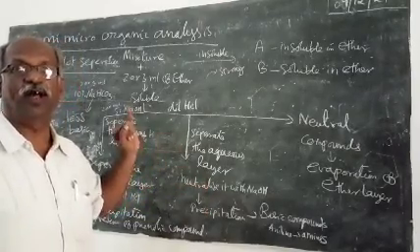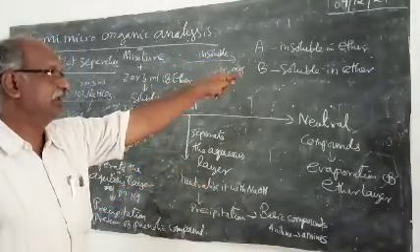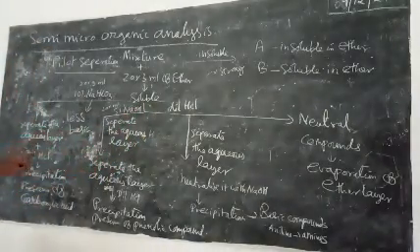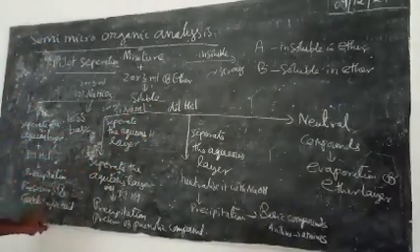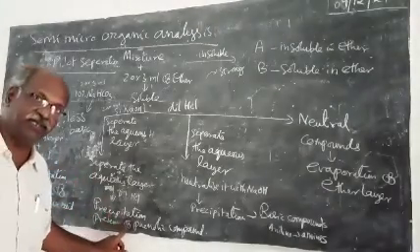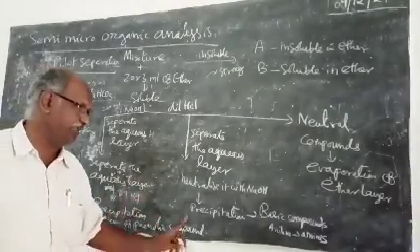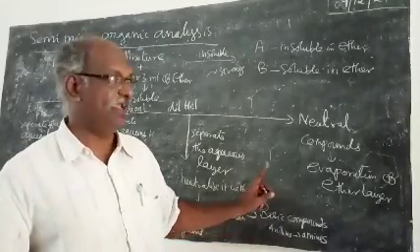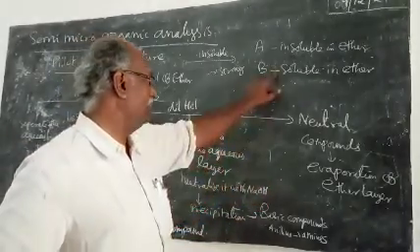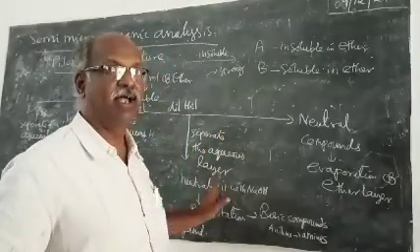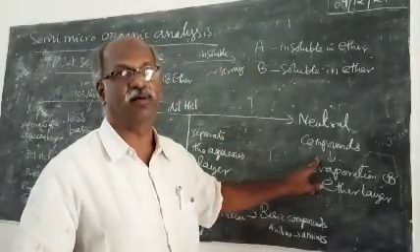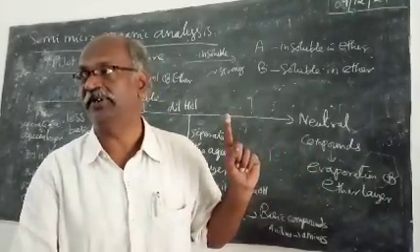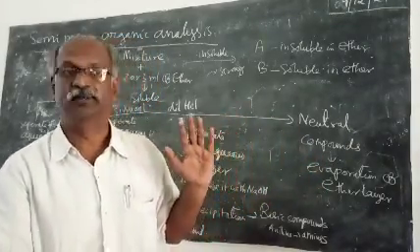So one compound may be either ether insoluble. If the mixture is soluble in ether, one compound may be a carboxylic acid, another compound may be a phenolic compound, or another compound may be a basic compound. Okay, you will get one of the compounds in any of these four, and the last one may be a neutral compound. So you will have only one neutral compound. You can do the separation easily without any complication. Please remember this part.